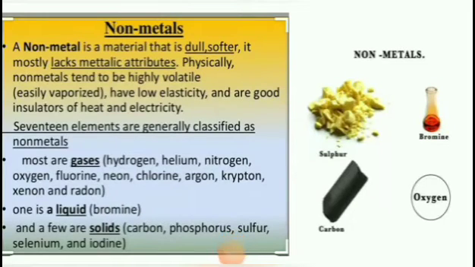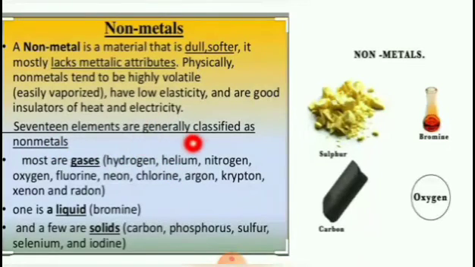First, we will discuss non-metals. What are non-metals? A non-metal is a material that is dull, softer. It mostly lacks metallic attributes. Physically, non-metals tend to be highly volatile. Volatile means easily vaporized. They have low elasticity and are good insulators of heat and electricity. Insulator means it does not conduct heat and electricity.